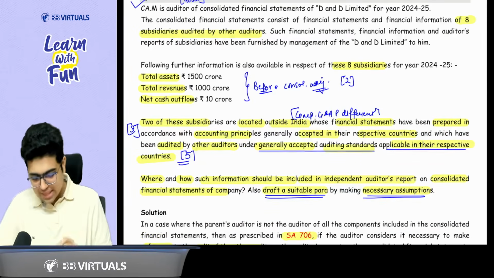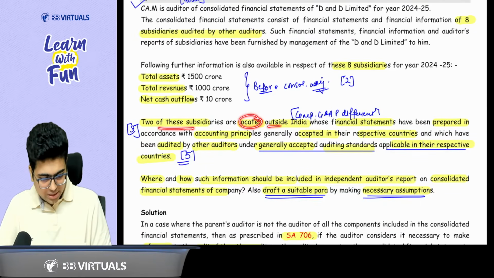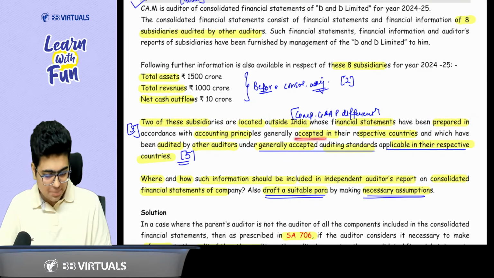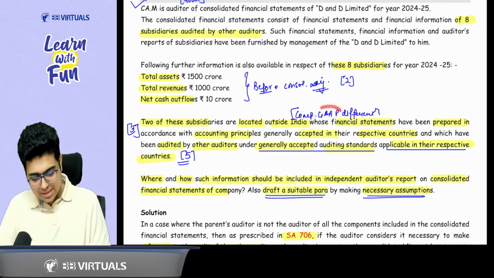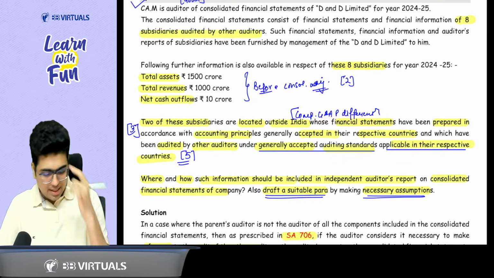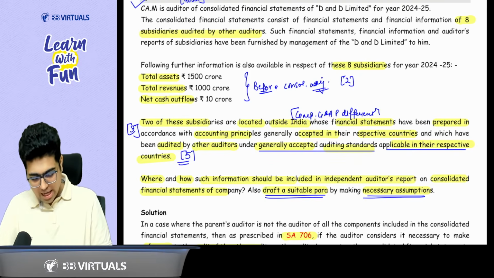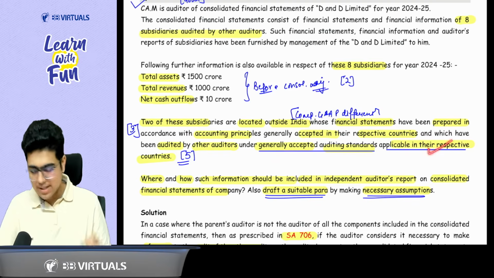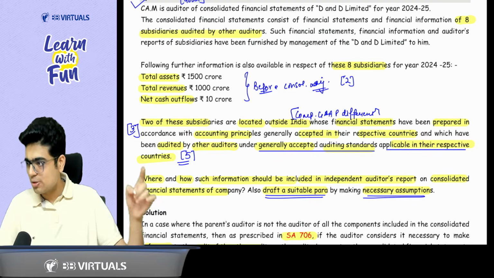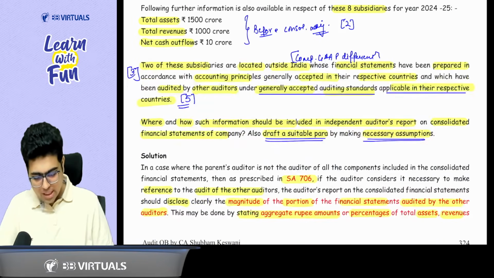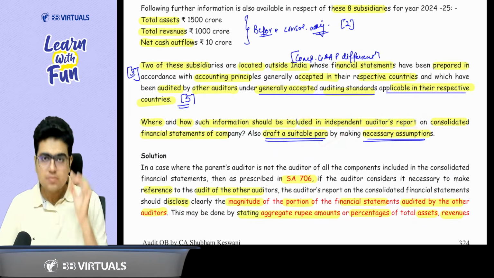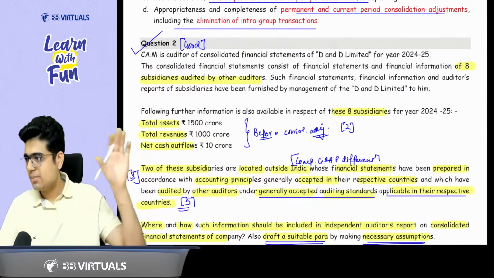Okay sir. Then they have mentioned case number 3. 2 of these subsidiaries are located outside India and the financial statements are prepared as per the accounting principles accepted in their respective country. That means the GAAP is different. And lastly, they are audited by the other auditor under the auditing standards of these countries. That means auditing standards are also different. So where and how such information will be included in the audit report? Draft a suitable para.